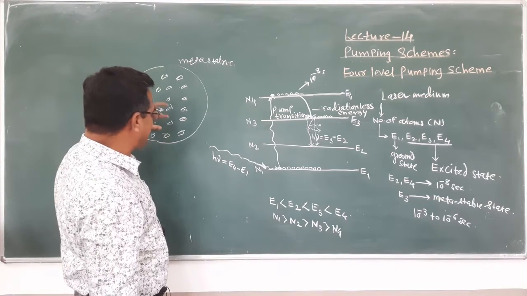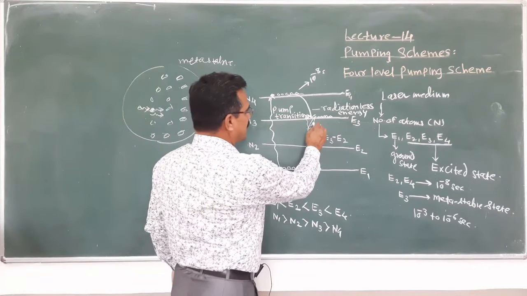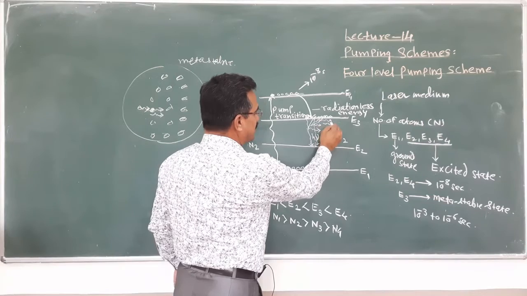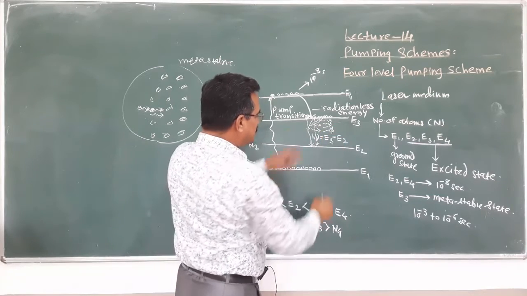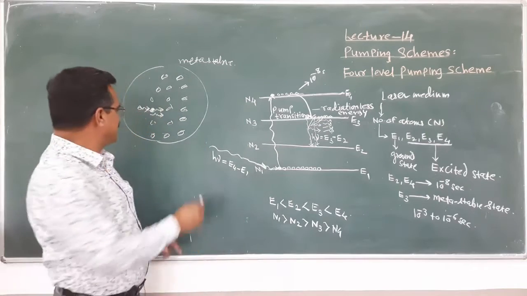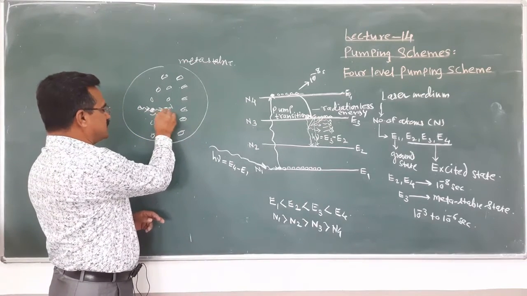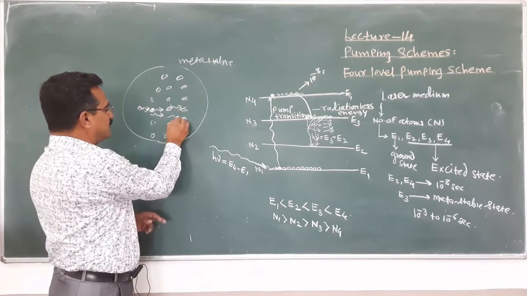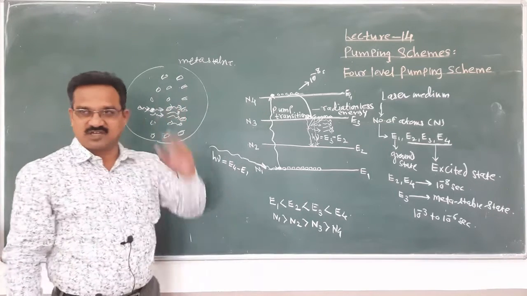Again these two photons interact with two atoms. Again two photons are emitted. Initially these two photons, additionally two photons, so again four photons are emitted. Means suppose this interacts with this photon, this interacts with this photon, and already these four photons are emitted.